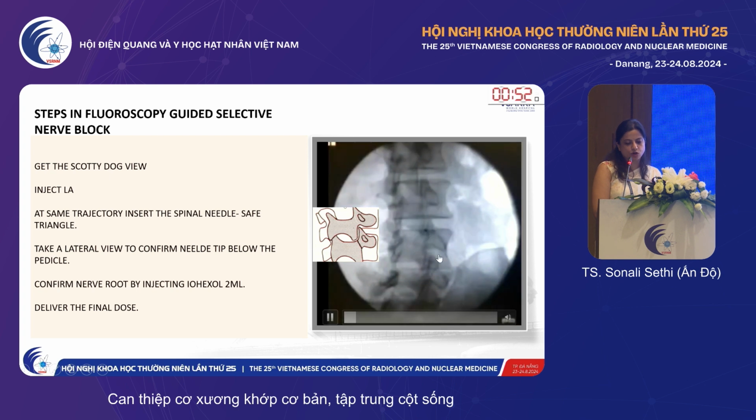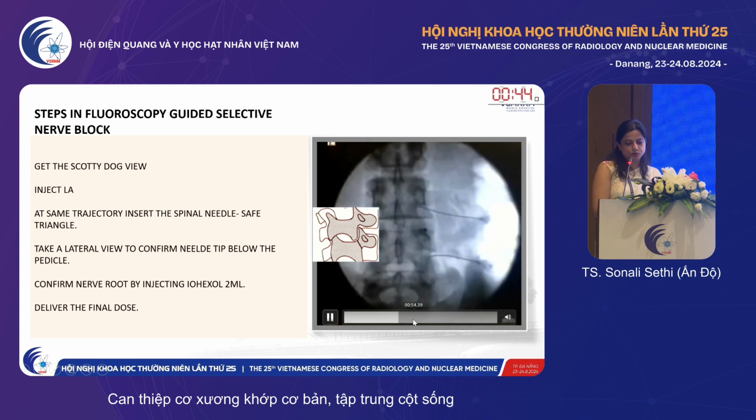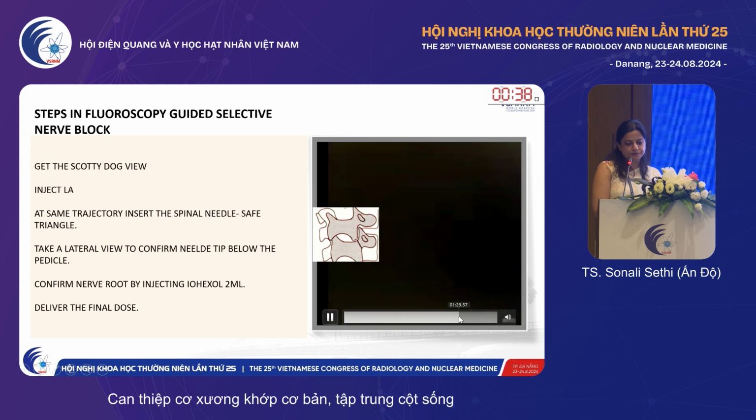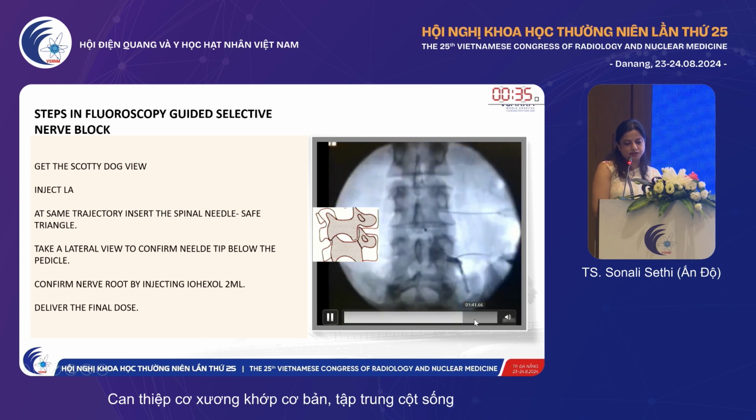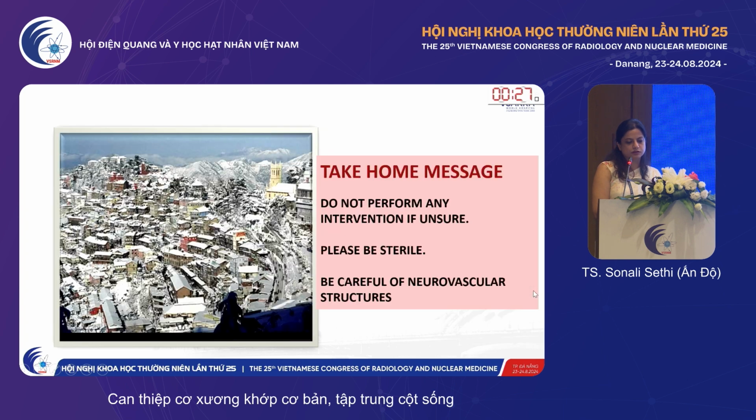We try to obtain a Scotty dog position and target the neck of the Scotty dog. First put a marker, subsequently position the needles, and then confirm the position in both AP and lateral views. Give the dye, make sure that it's going inside the nerve sheath and not inside the artery, and then perform the block. Take home messages: please do not perform any intervention if you are unsure. Please keep the patient very still when you are doing it. Please never inject a motor nerve.